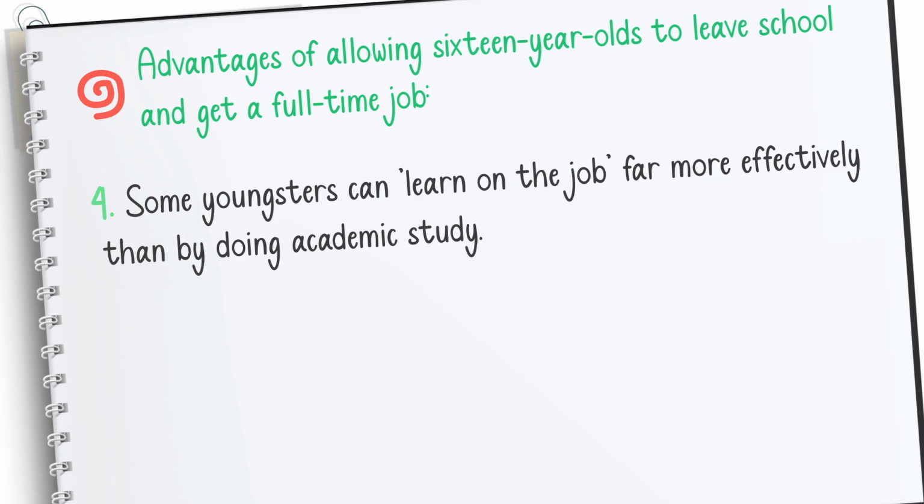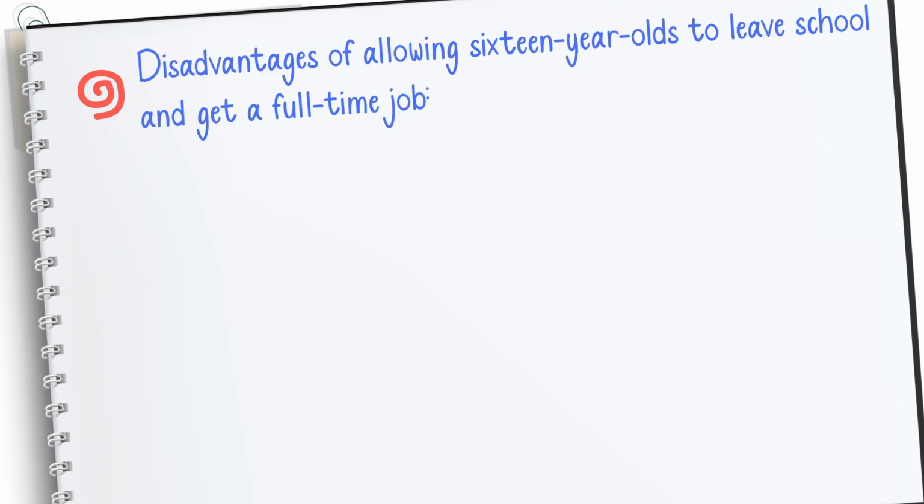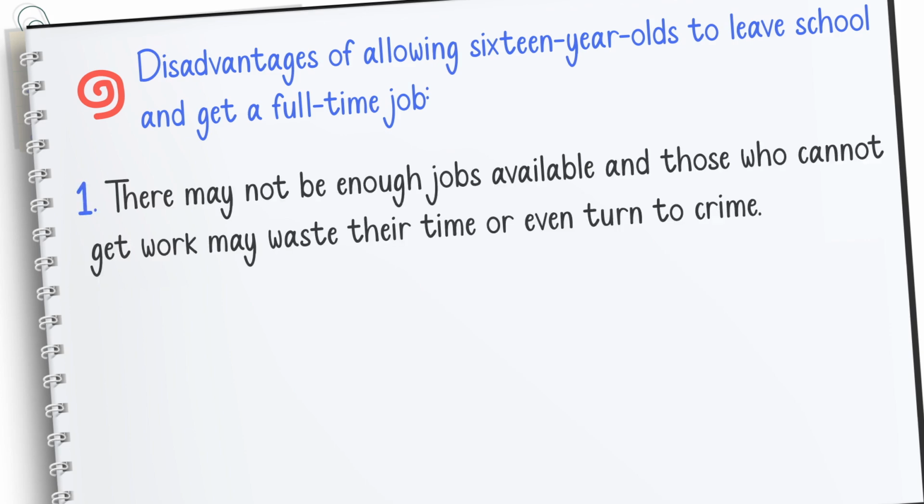Now, what are the disadvantages of allowing 16-year-olds to leave school? The first disadvantage is that there may not be enough jobs available, and those who cannot get work may waste their time or even turn to crime. Right?